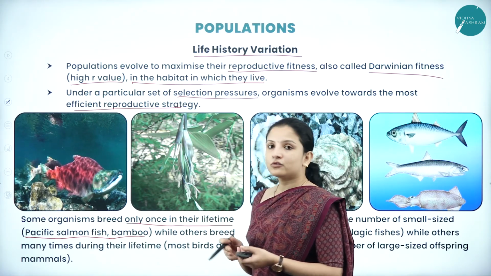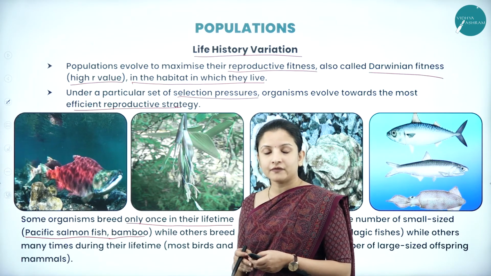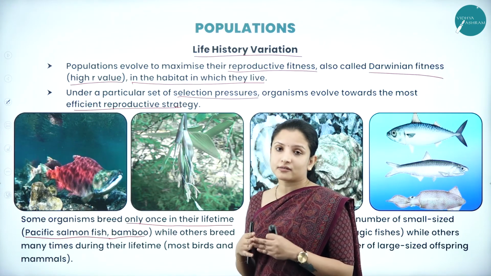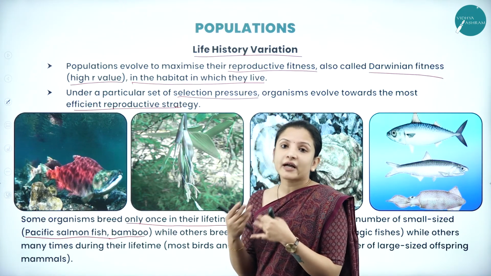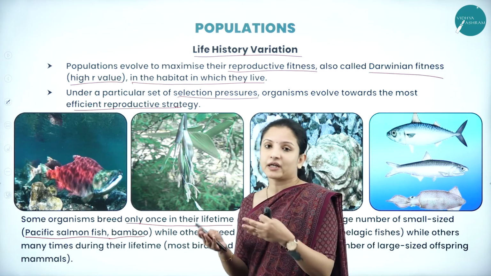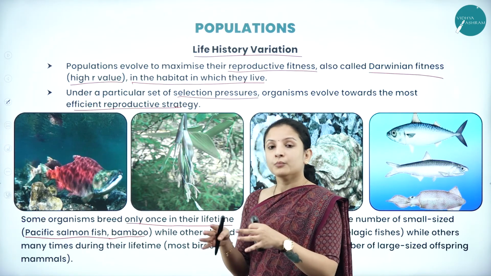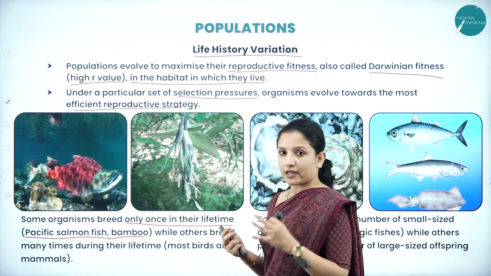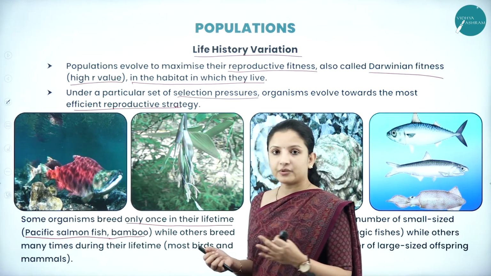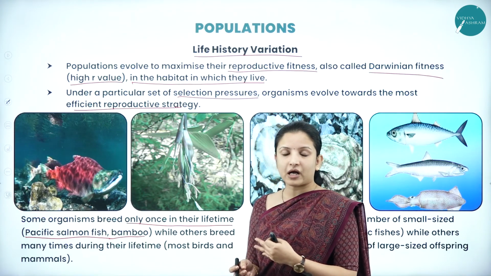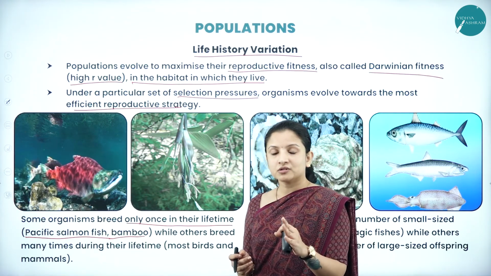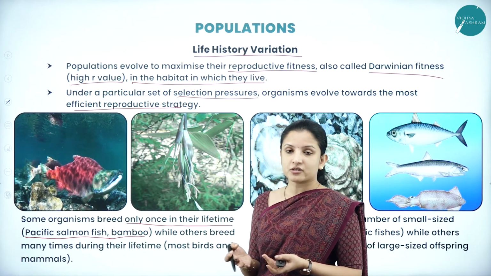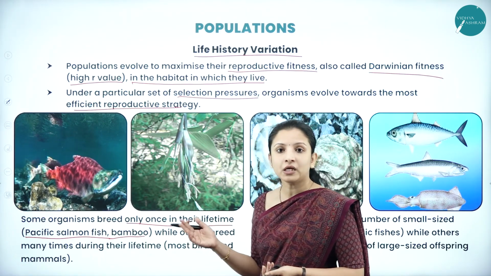Saying that, do we think that they are not fit for survival? They are fit, because we are not talking only about the time duration or the number of times they reproduce. It is not the number of times they reproduce that matters here, but whether they reproduce and add to the population. The best examples here are the Pacific salmon fish and bamboo. They reproduce only once, but in spite of that they are adding to the population, right? So that is why they can be considered fit.